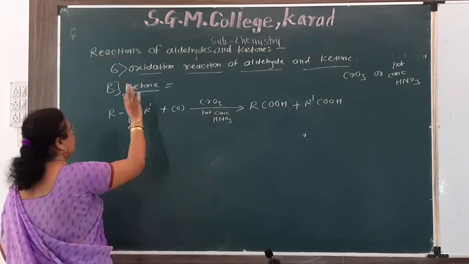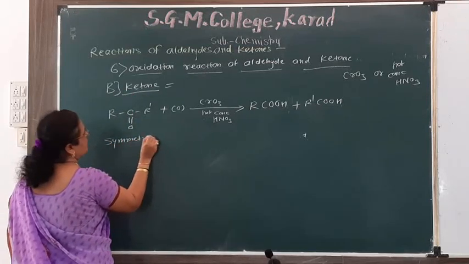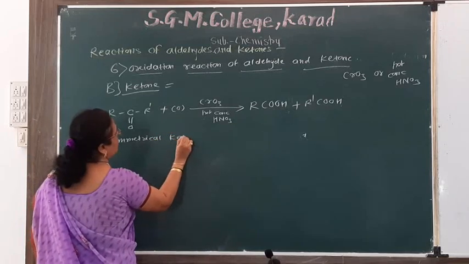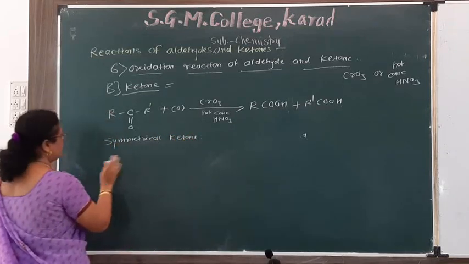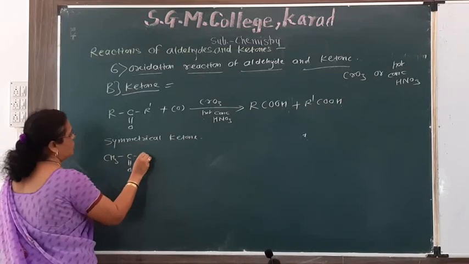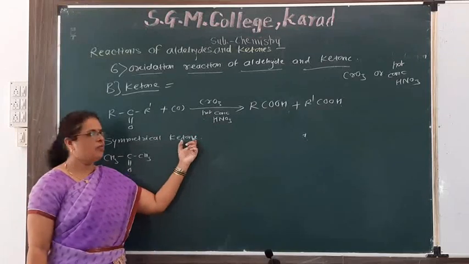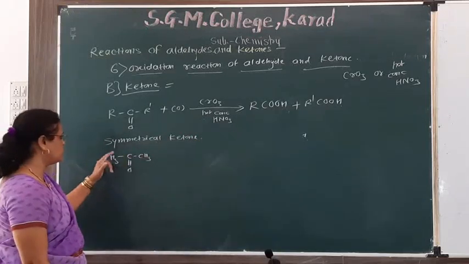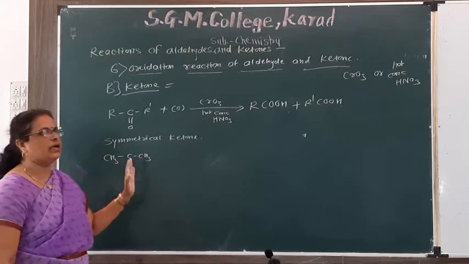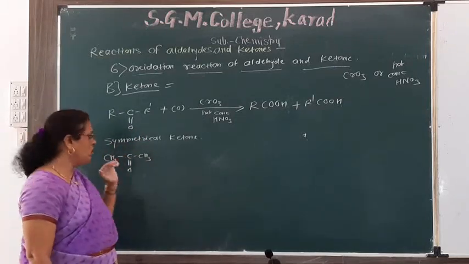In case of symmetrical ketone, for example acetone, CH3, C double bond O, CH3. Why is this called a symmetrical ketone? Because both the alkyl groups attached to the carbonyl carbon are the same, and therefore this is called a symmetrical ketone.